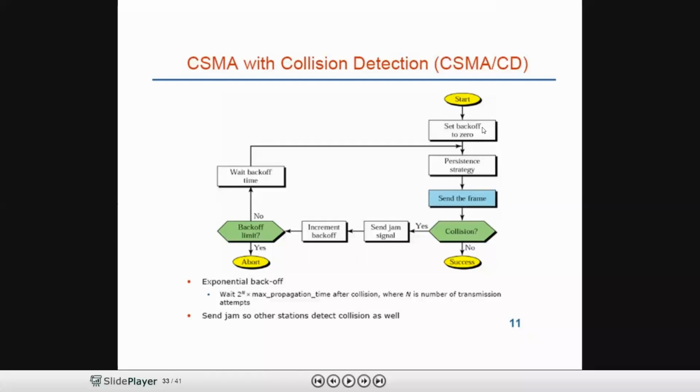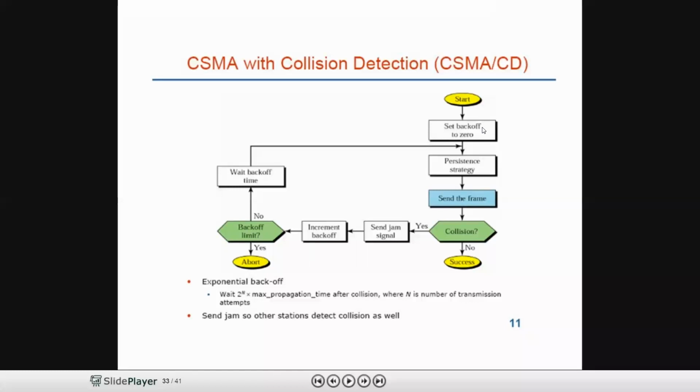First, note down, students, what is back off time? See here, after occurrence of collision, as in the previous example, A knows the collision, B knows the collision, both stations sense the collision and abort the transmission. This back off time is after the occurrence of collision. The stations A and C wait for some random amount of time.